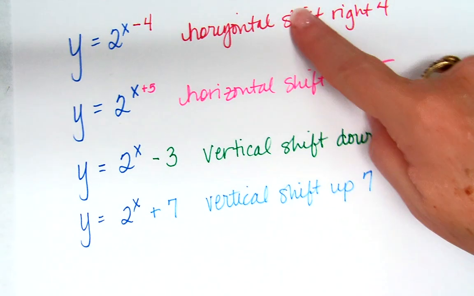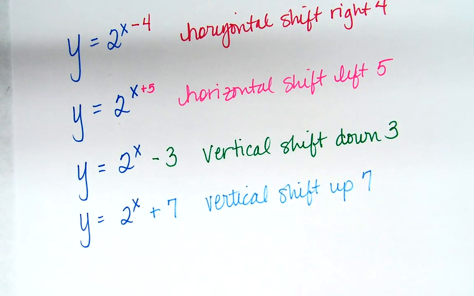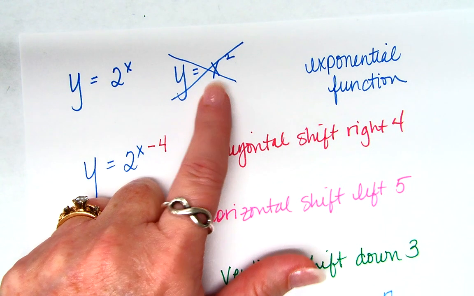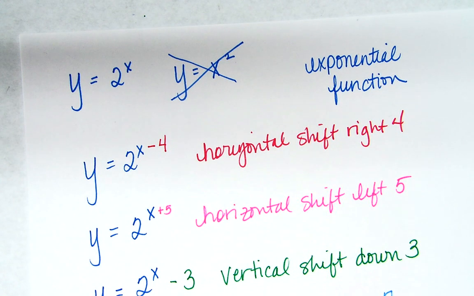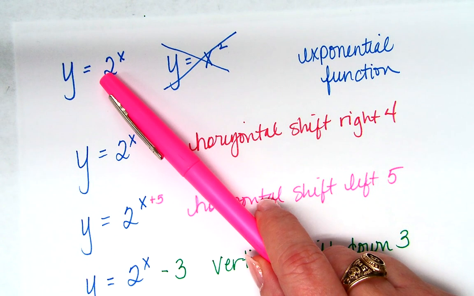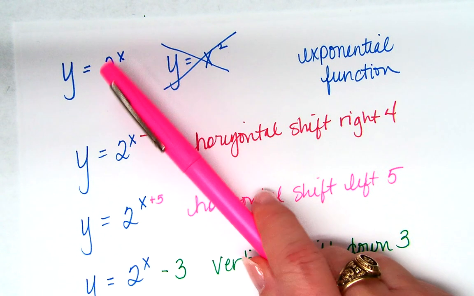Now, is any of this new? What's the new part? The actual parent function, right? The parent function we're using is 2 to the x. Now, exponential functions are weird. They're different from the other functions we've talked about before, because for other parent functions, like y equals x squared, that's the only parent function for quadratics, isn't it? Okay? But a parent function for exponential could be y equals 3 to the x. That's a parent function. Y equals 4 to the x. Y equals 1/2 to the x. Those are all parent functions. It's just that whatever the base is, that's the only thing that's there. There's nothing being added, subtracted, or multiplied to that base.